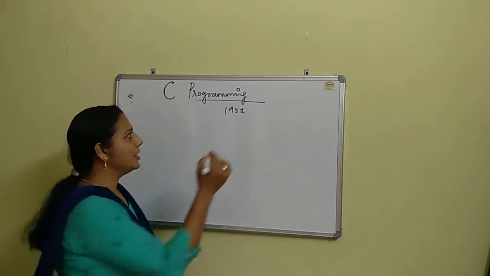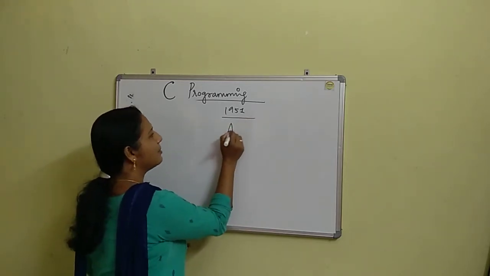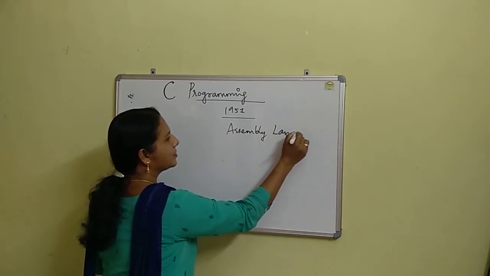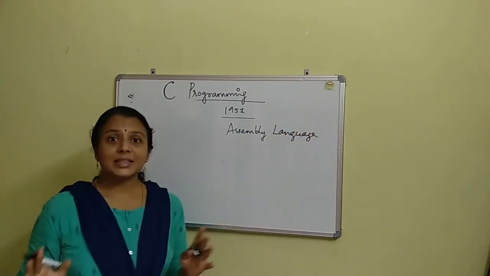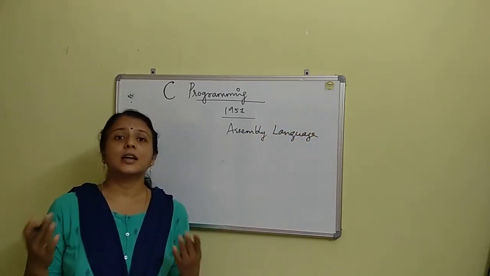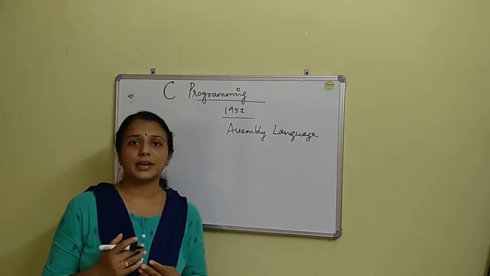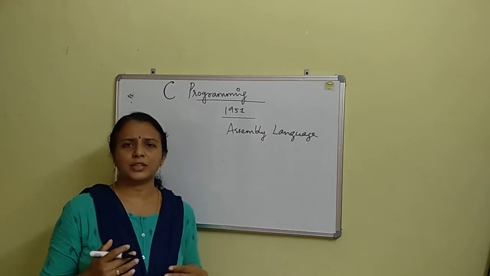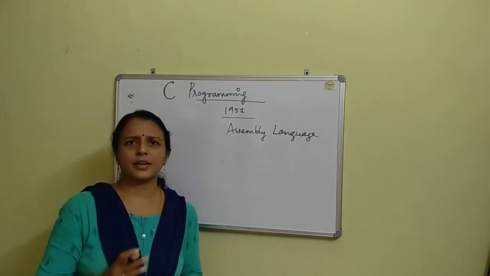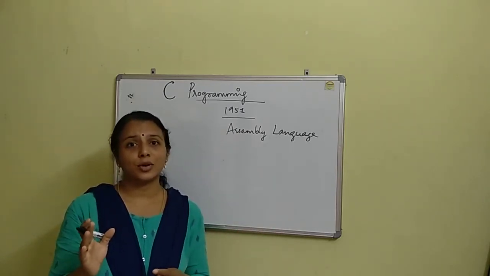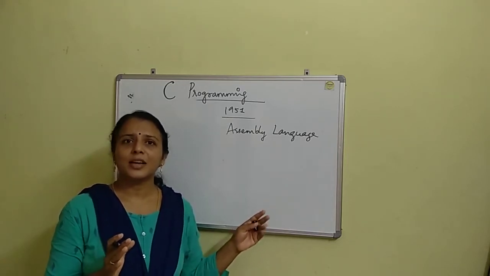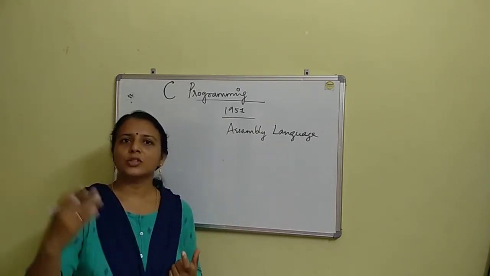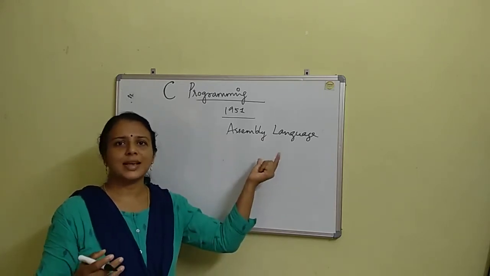So they came up with a language known as assembly language. But this assembly language came with so many drawbacks. It is not easy to learn assembly language, so it has its own disadvantages. I am not going to talk about assembly language in depth here. You just understand that the first language that was used to communicate with computers was assembly language.